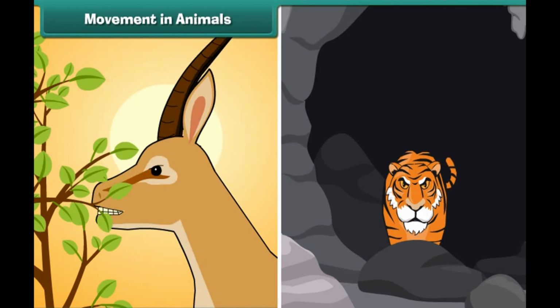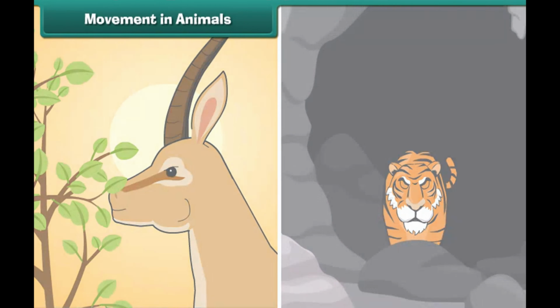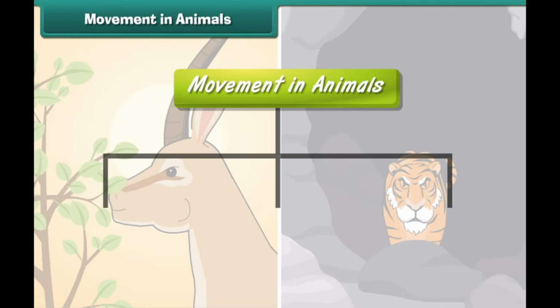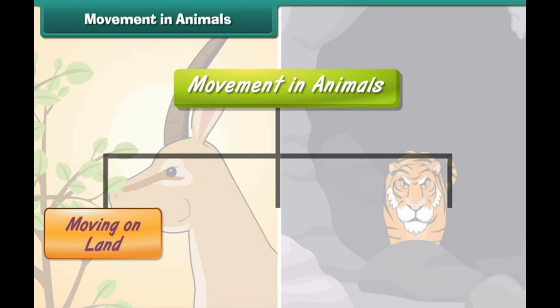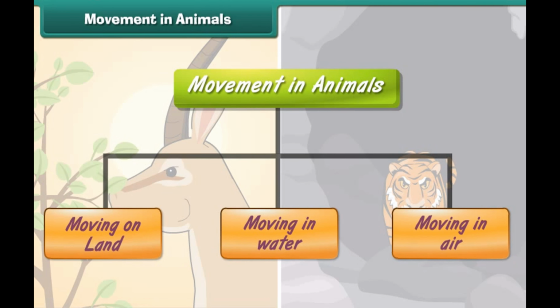Movement in animals. In search of food and shelter, to protect themselves or to find mate, animals have to move from one place to another. There are three different types of movement: moving on land, moving in water, moving in air.